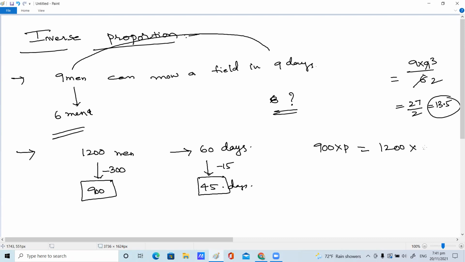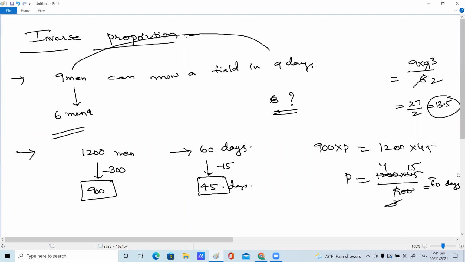1200 into 45. So if you want to find the value of P here, you just divide 1200 into 45 by 900. Cancel the zeros: 3 3s are 3, 3 4s are 12. So 3 1s are 3, 3 5s are 15, 15 4s are 60 days, children. How long will the provisions last? So yes, the number of required days is 60 days.